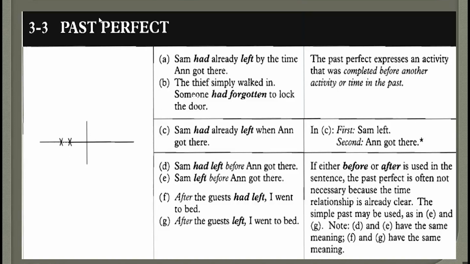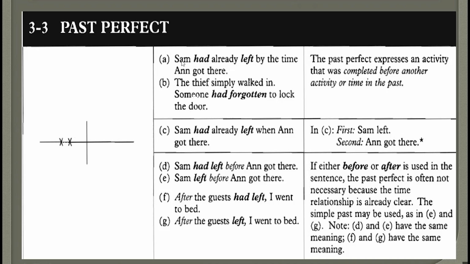The difference between the past perfect and the past continuous is that with the past continuous, one action was happening and then the second action interrupted the first one, like it happened in the middle. But here, one action happened and finished, and then the second action started after the end of the first action. Like this example, Sam had already left by the time Anne got there. So Sam left, and then Anne got there and didn't even see him.